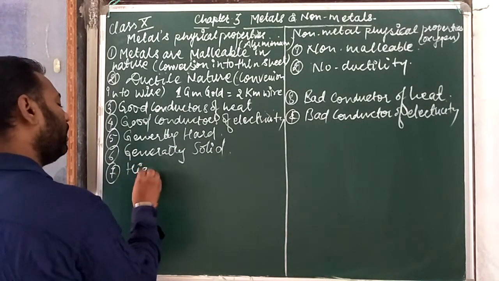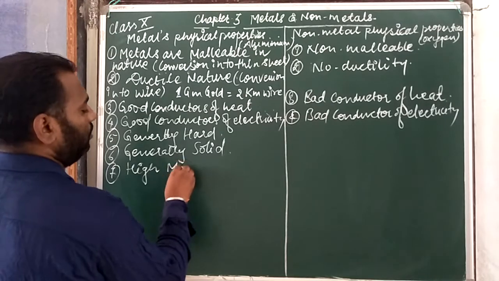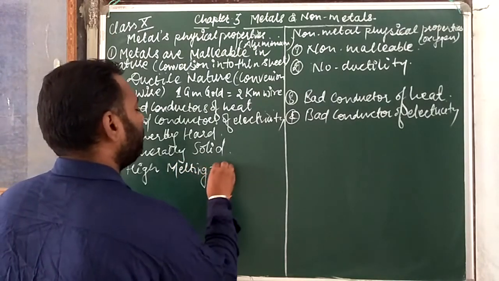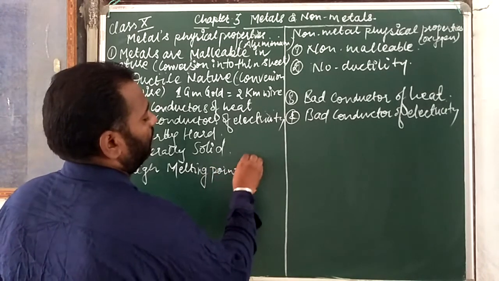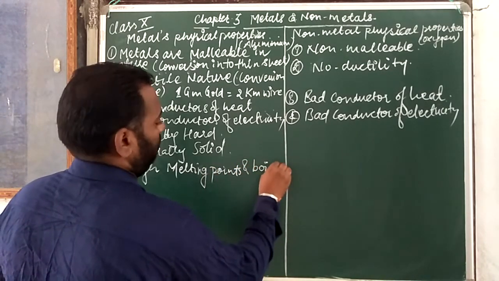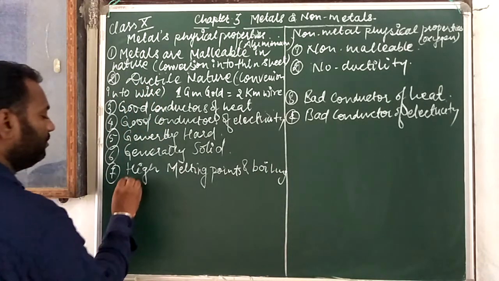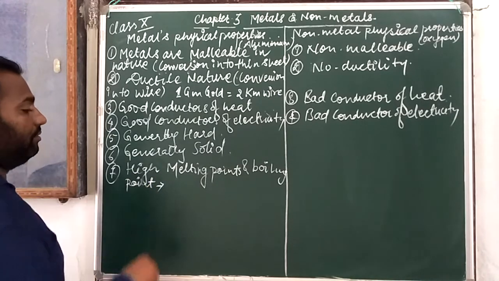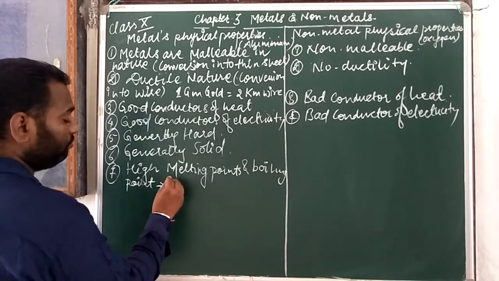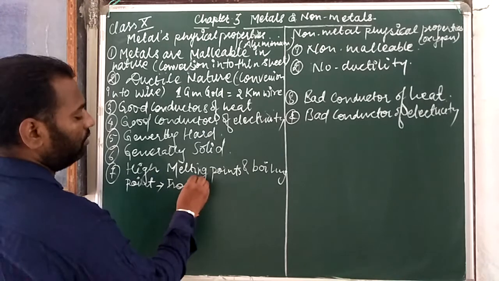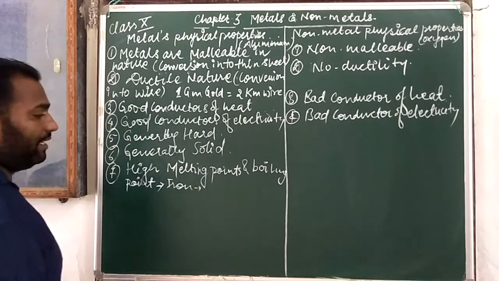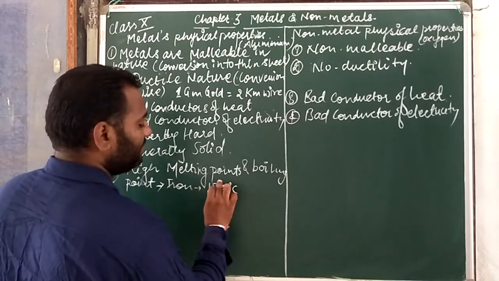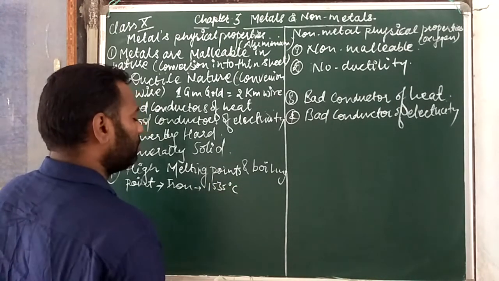They are having high melting points and boiling points, like iron has a melting point of 1535 degrees Celsius. Okay, 1500.